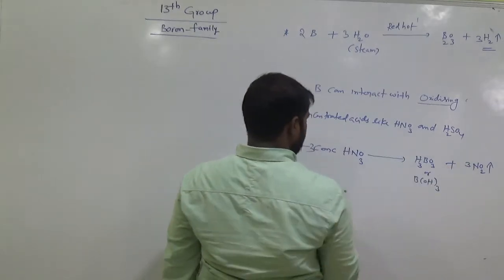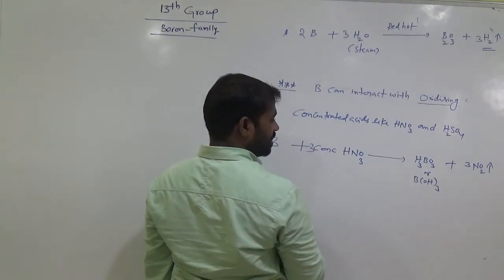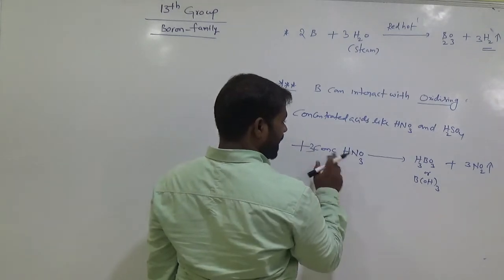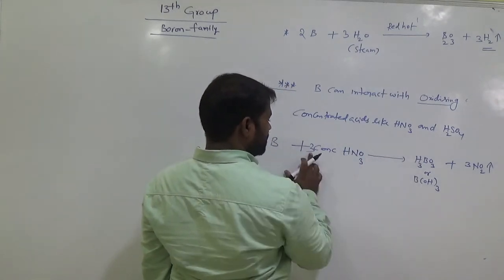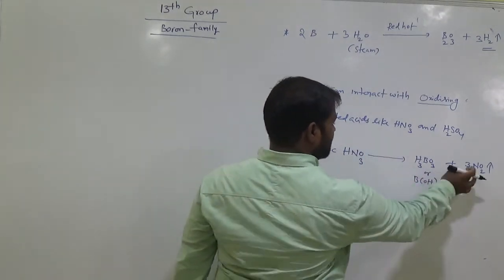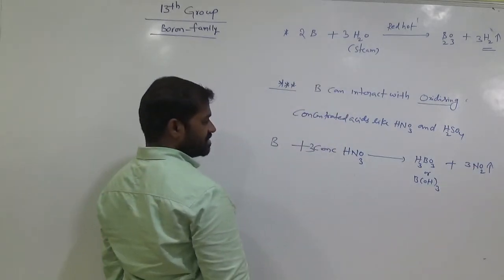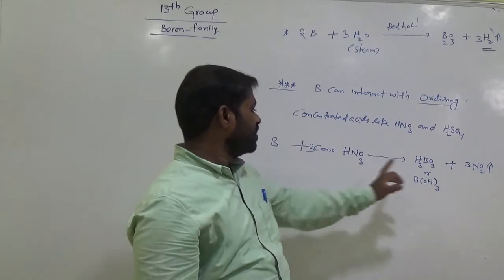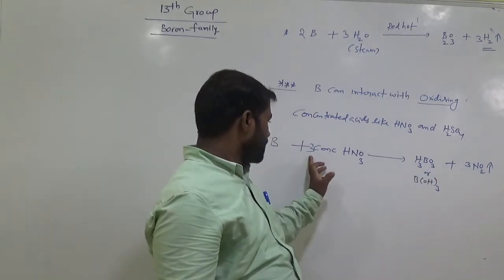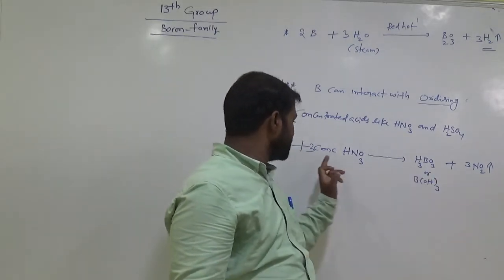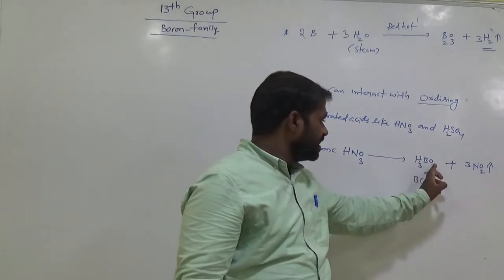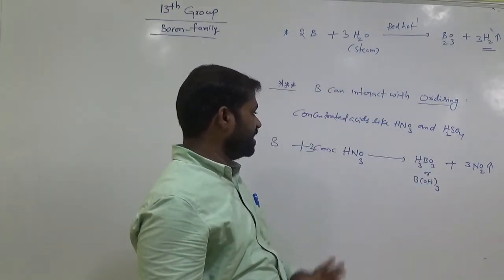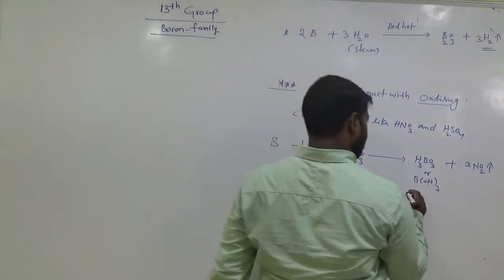Here 3 nitrogens, 3 hydrogens, 3 3s are 9 oxygens, here 3 2s are 6, 9 oxygens, and boron 1, 1 boron here, 1 boron. So orthoboric acid is generated.